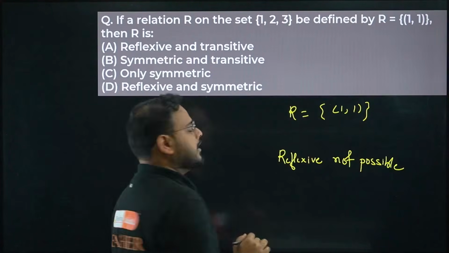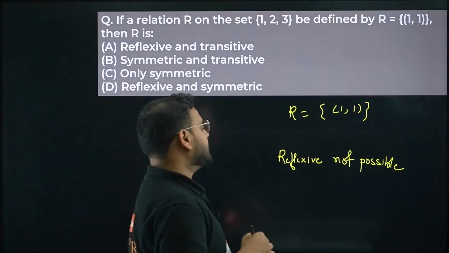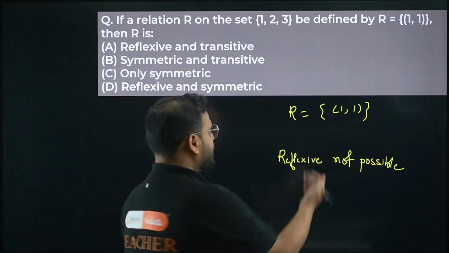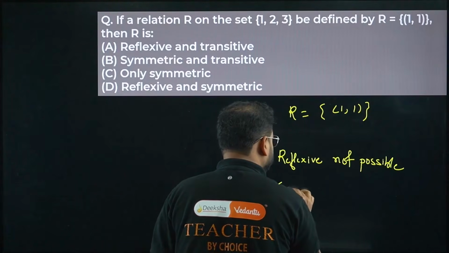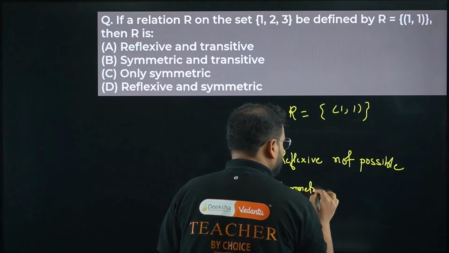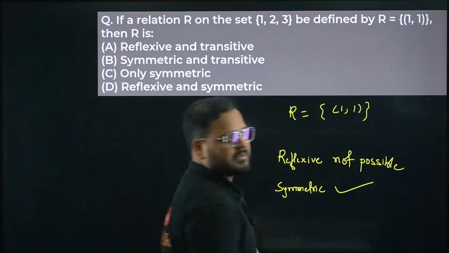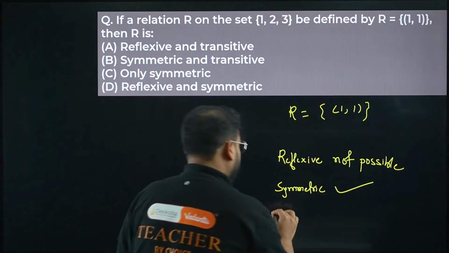Reflexive not possible. Let's look for the other two, which are transitive and symmetric. Symmetric, yes, (1, 1) is symmetric only, right? We can say symmetric possible. Let's look for transitive now.